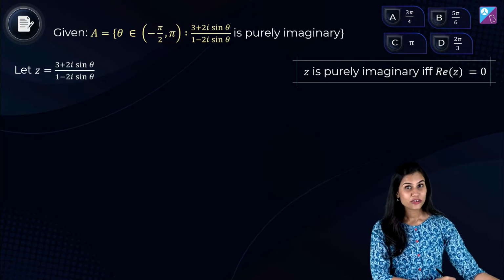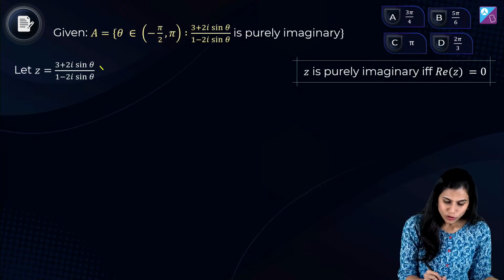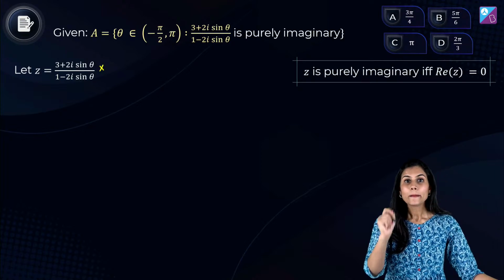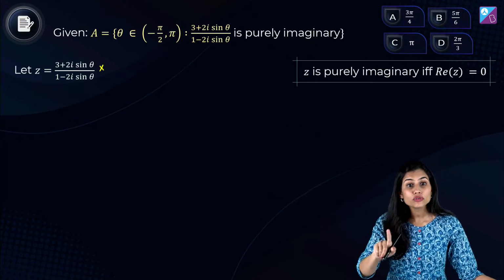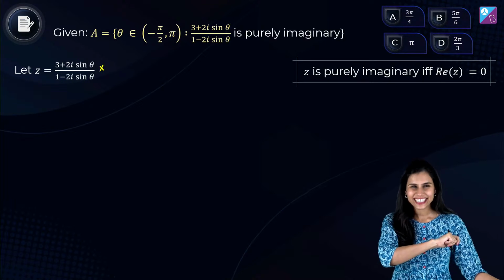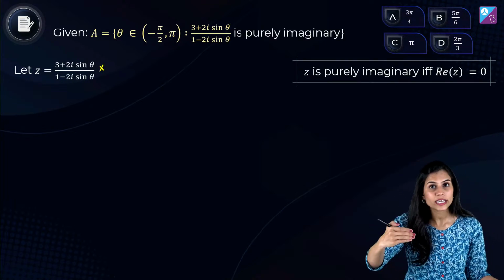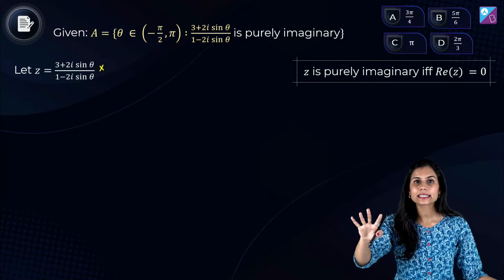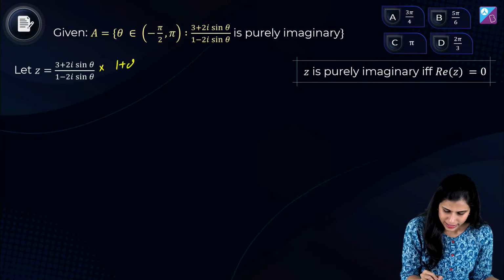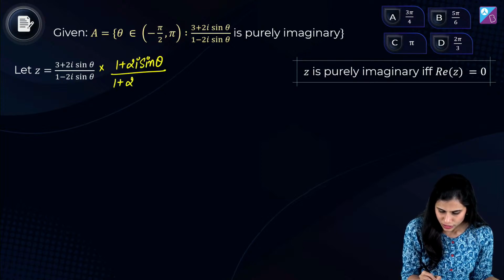Okay, let's quickly reach the answer. What am I going to do, people? I will obviously multiply and divide by the conjugate of the denominator. Yes, Varsha, that's right. So what will be the conjugate of 1 minus 2i sine theta? Just replace i with minus i. You will get 1 plus 2i sine theta upon 1 plus 2i sine theta.